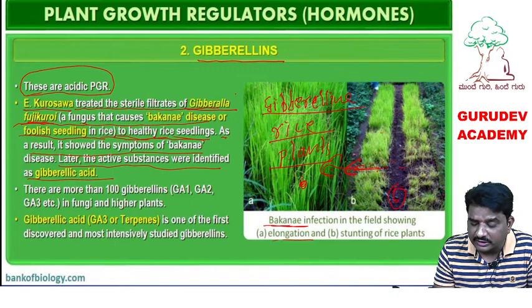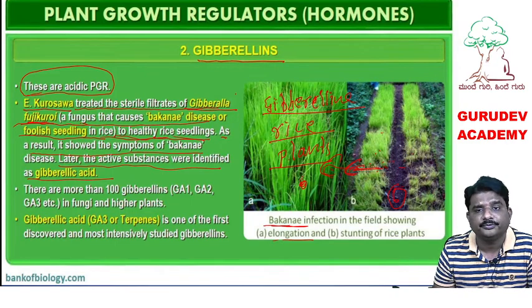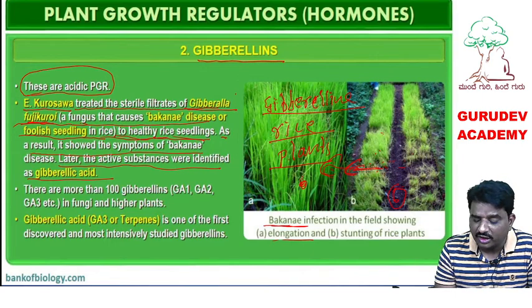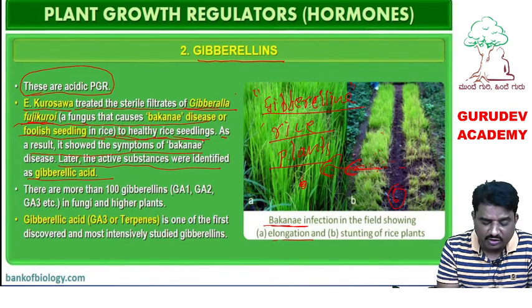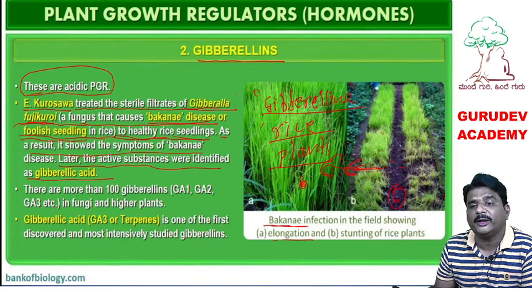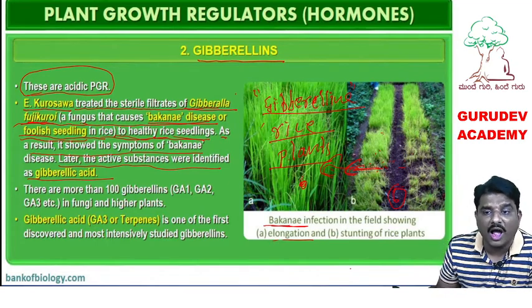After that, the shorter rice plant became taller because of the infection of that fungi. Because of gibberellin production, taller plants are growing, and the plants get a disease called Bakanae disease or foolish seedling disease. In this way, the scientist Kurosawa identified the chemical called gibberellin in Bakanae diseased rice plants.